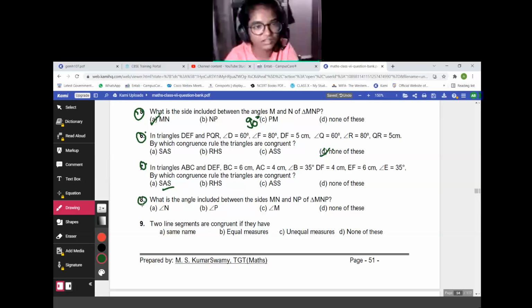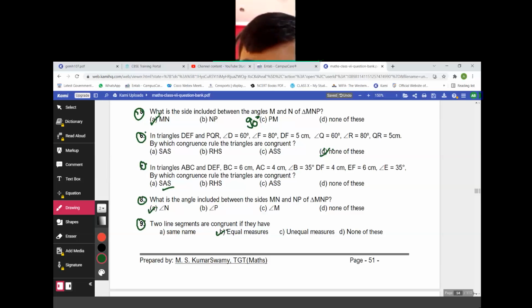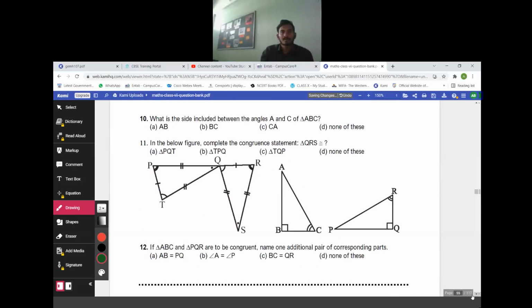Angle N. Two lines are congruent if they have equal measures. Okay, perfect. Question number 10.